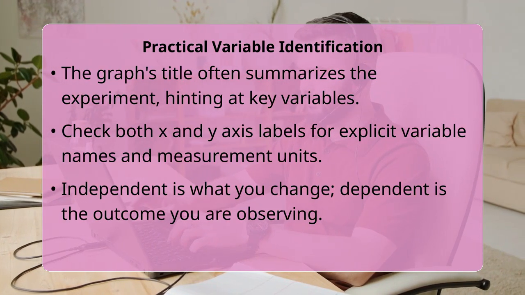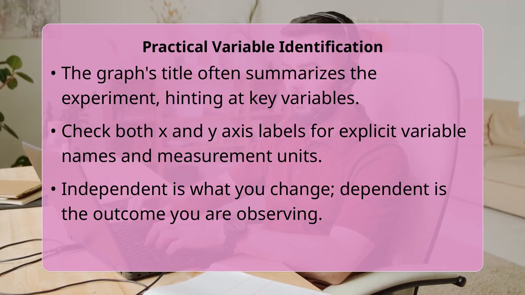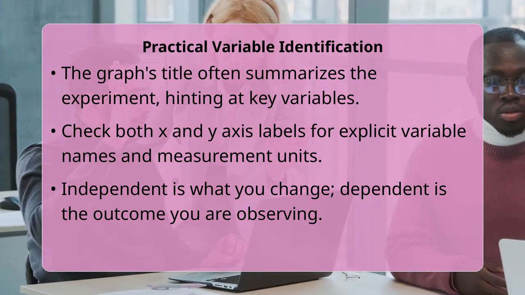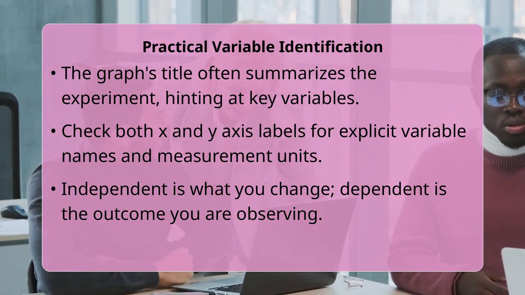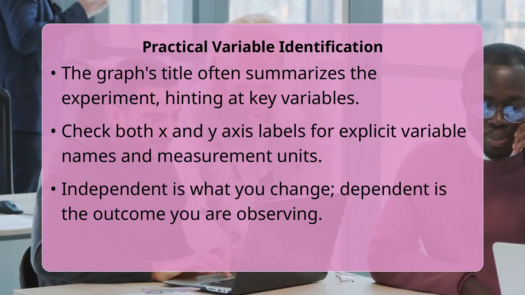The independent variable is what you, the scientist, are testing or changing, such as the amount of fertilizer given to plants. The dependent variable is the result you measure, like the height of the plants.